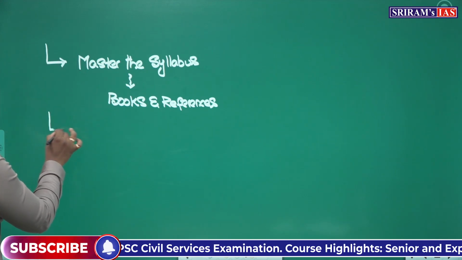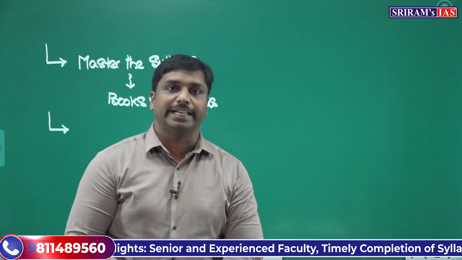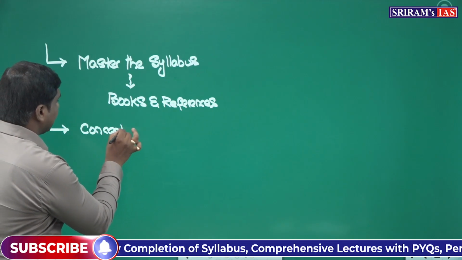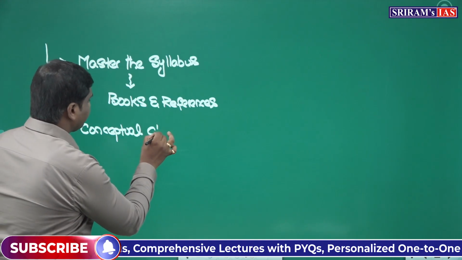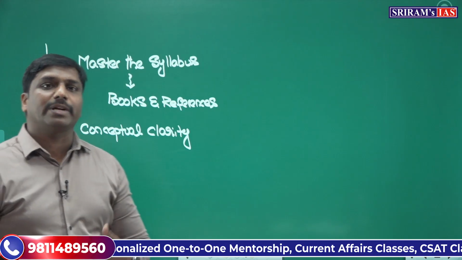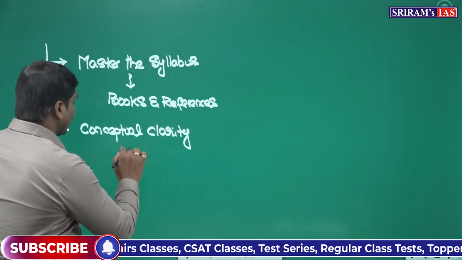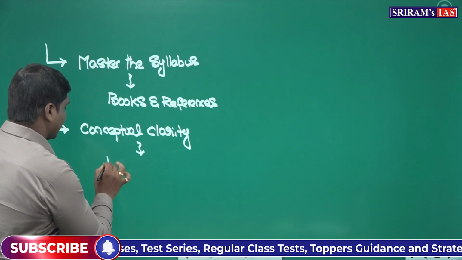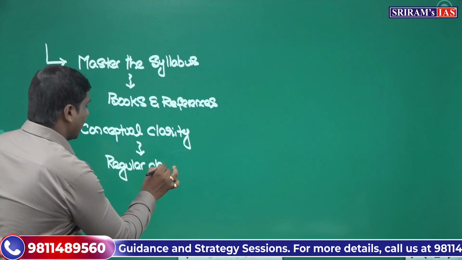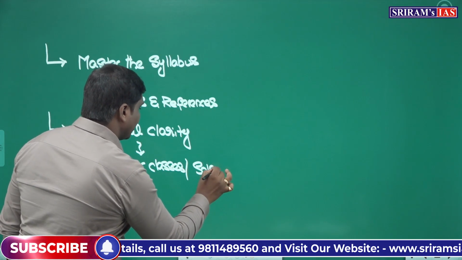Once you do that, you should proceed towards building conceptual clarity. Conceptual clarity is one important aspect. How can you get conceptual clarity? You can get it through regular classes, and apart from that, you can also proceed through self-study.